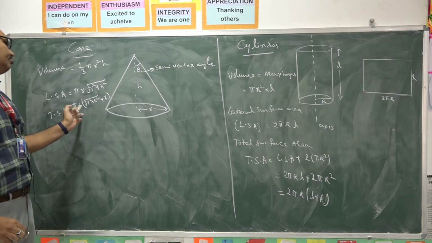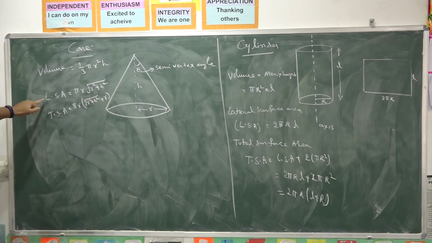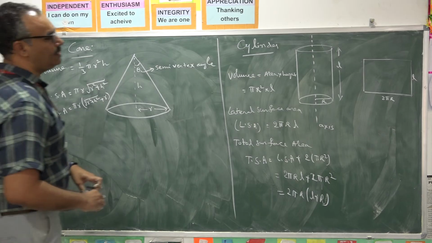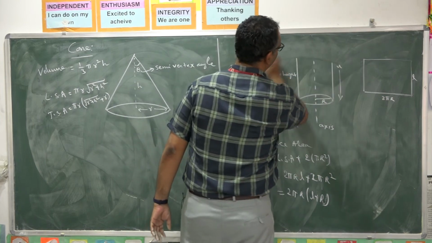Cross-sectional area is pi r square. So this is lateral surface area, this is total surface area, this is the volume of the given cone. Next shape we are going to understand is the ellipse.